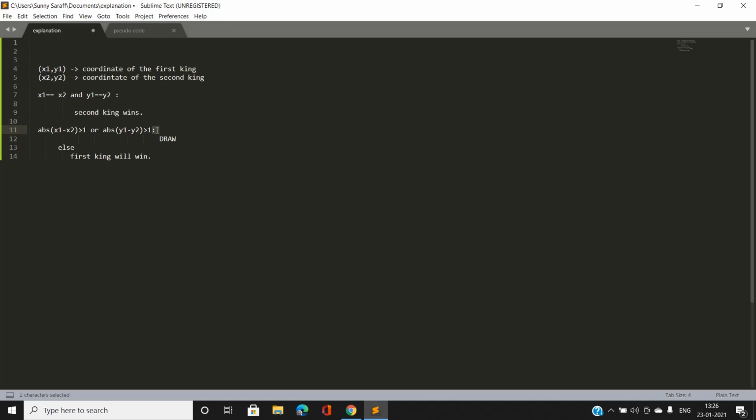And if the second king's coordinates are exactly the neighbor of the first king's coordinates, you can see that for the coordinates to be a neighbor, the absolute value of x1 minus x2 must be less than or equal to 1, and the absolute value of y1 minus y2 must also be less than or equal to 1.